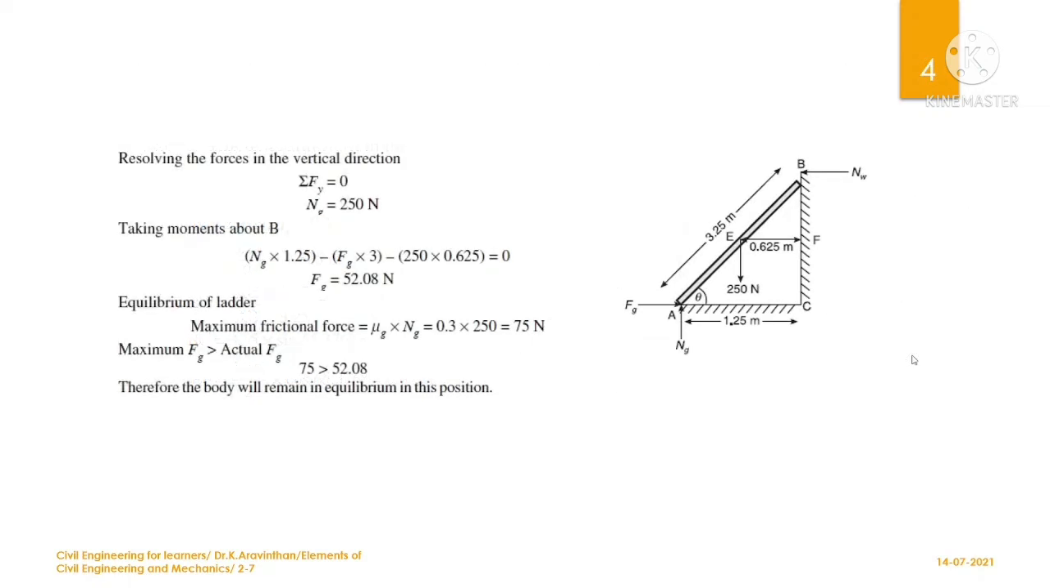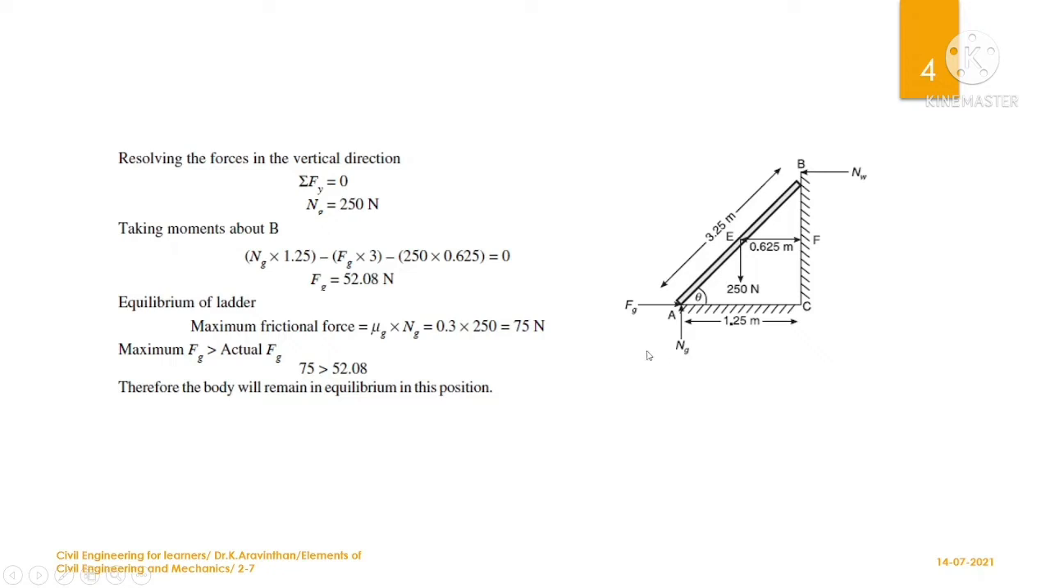Now let us resolve by using the sum of all vertical forces equal to 0. So what are the vertical components here? NG is acting upward and 250 is acting downward. So this is equal to 0. So what will happen? NG will be equal to 250 Newton. So here it is written as NG equal to 250 Newton.